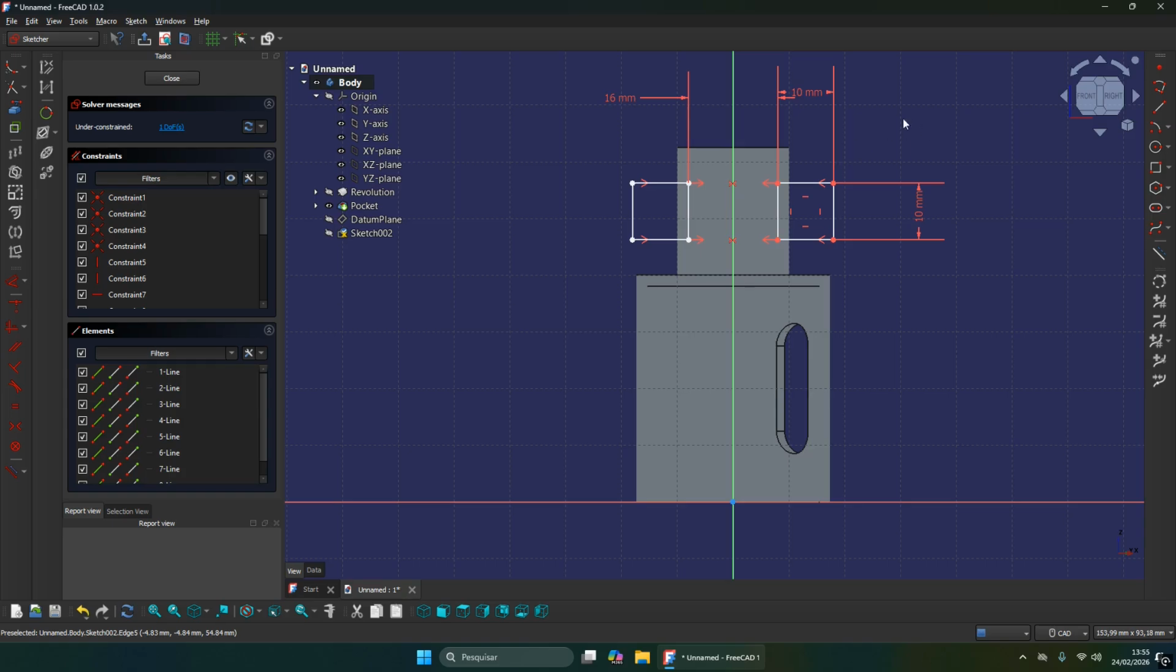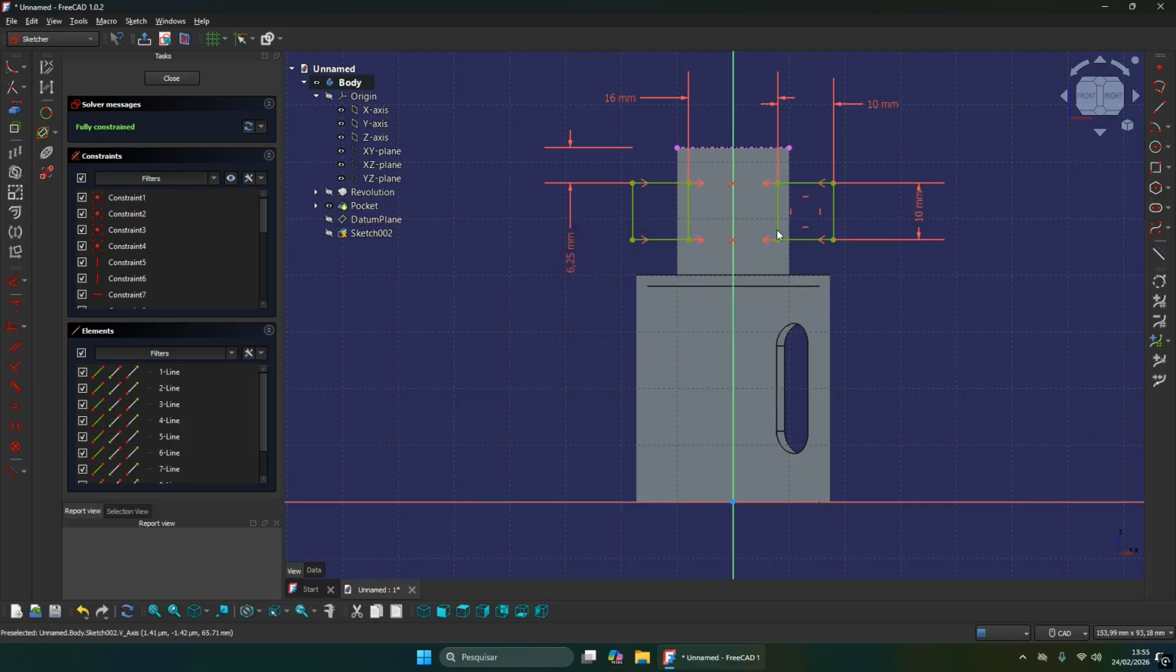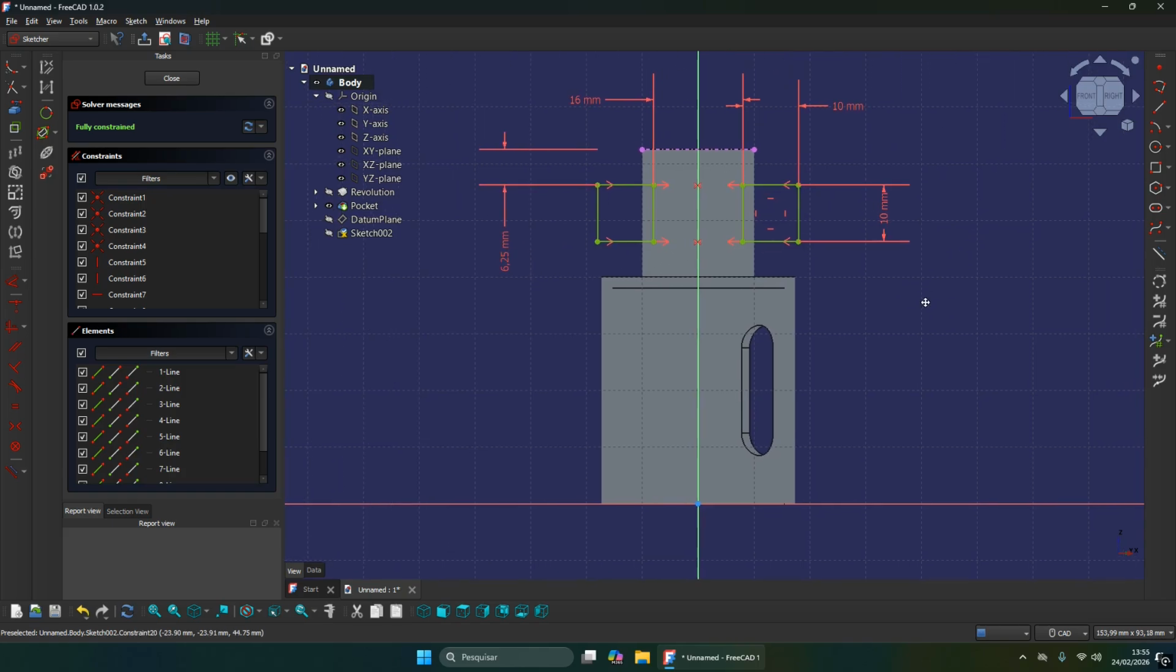Okay, and I need to create a distance between this face and this line. To do that, we need to create a projection. Select the Create External Geometry. Select this edge and, well, that's it. Now you can create the dimension. I hope you guys are seeing all the dimensions on my screen.